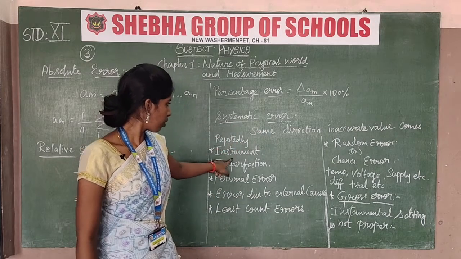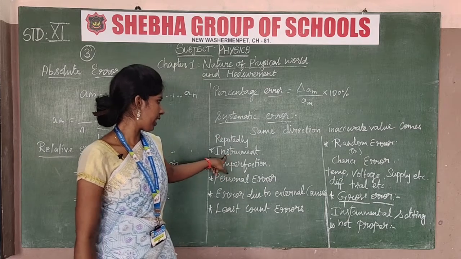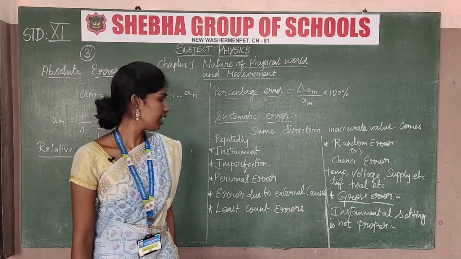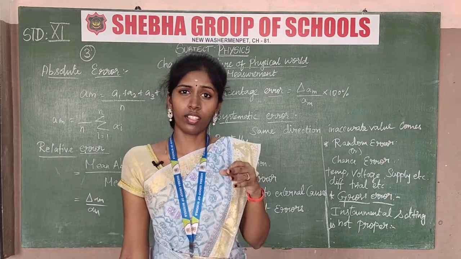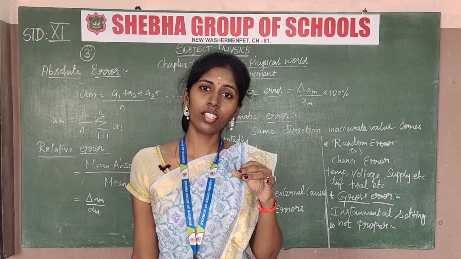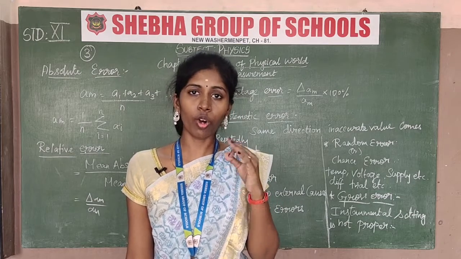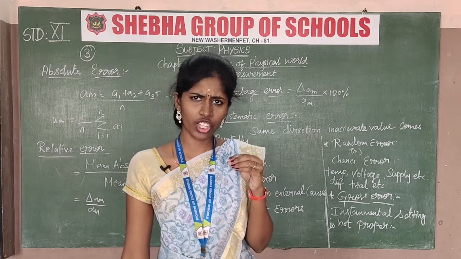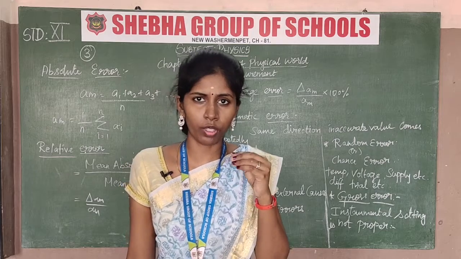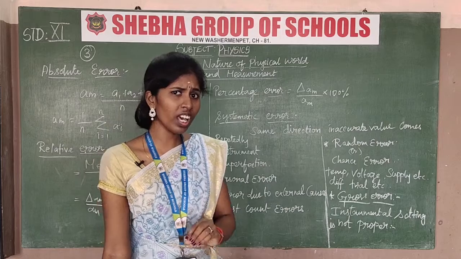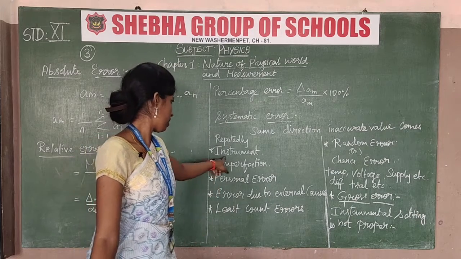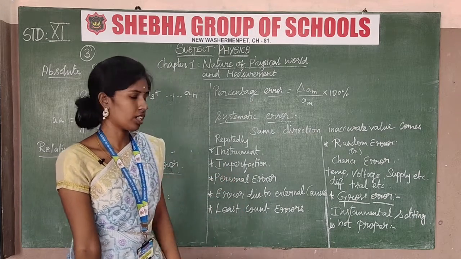Inside this systematic error, the first one is the instrumental error. When we take an instrument, that instrument may be spoiled, okay. It may be an old instrument or have other issues, and the reading is not proper to see. So this is the instrumental error, a breakdown of the instrument. After that, imperfection.